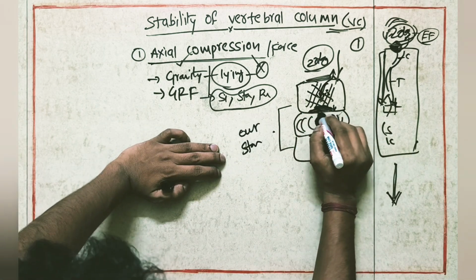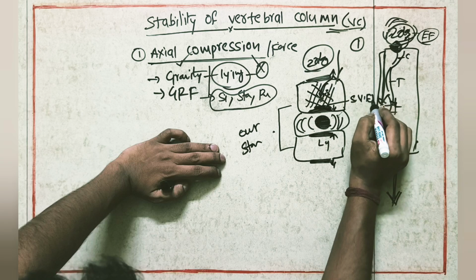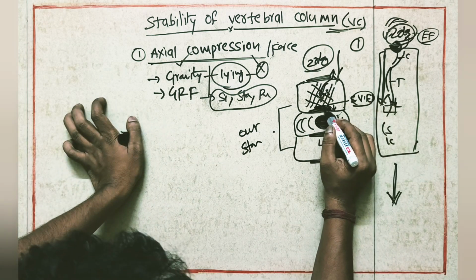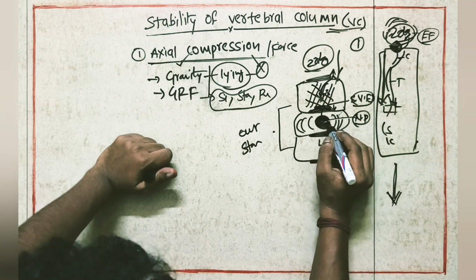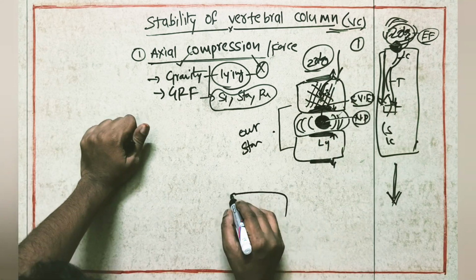It will come to the superior vertebral end plate. After that, it will enter into the nucleus pulposus. After that, because of this compression force on the nucleus pulposus, this is our nucleus.